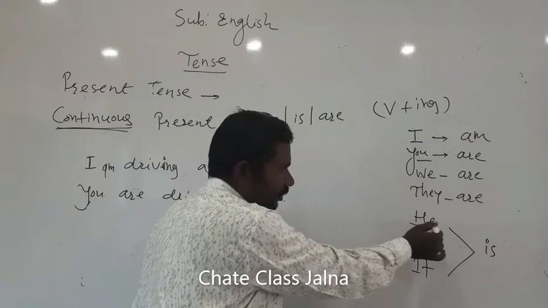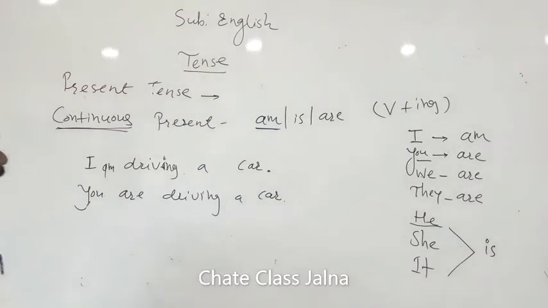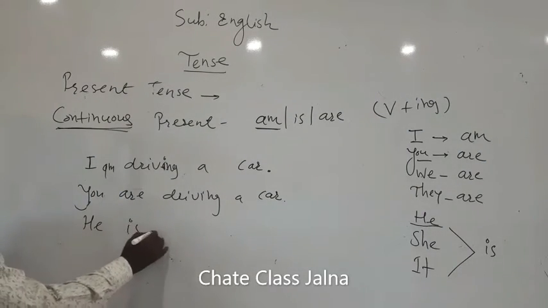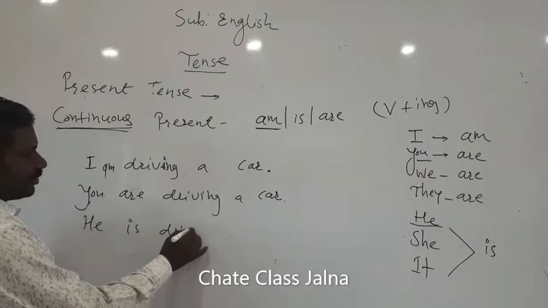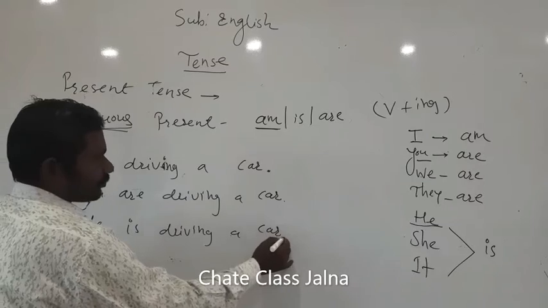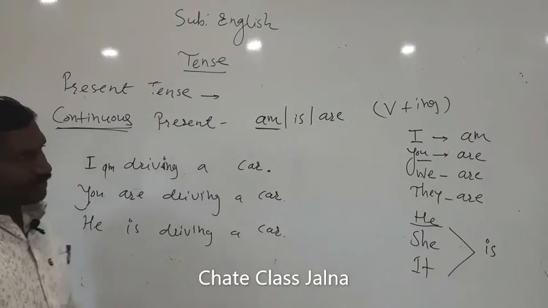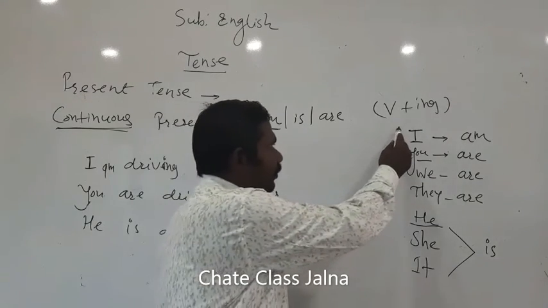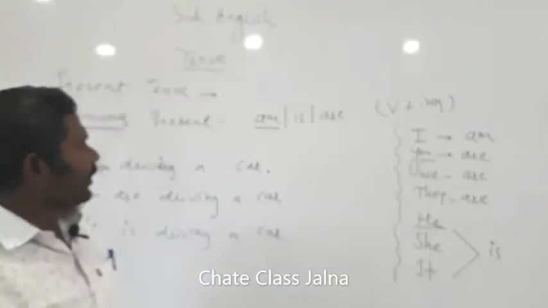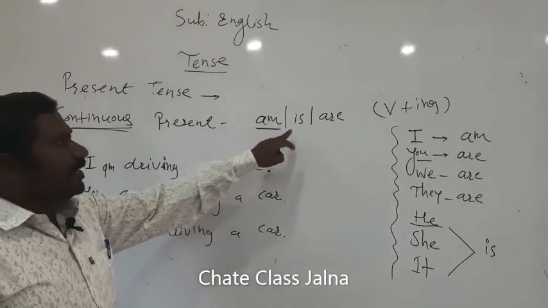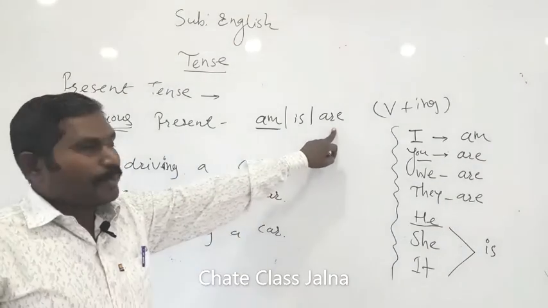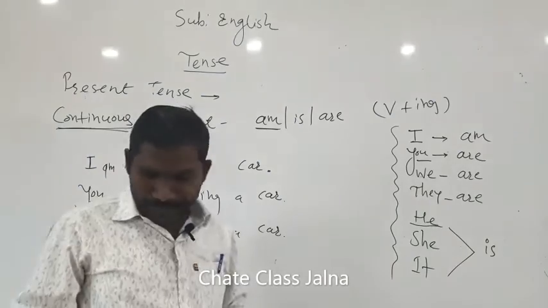And if it is about the third person singular, he is driving a car. I think taking the examples of all these, you may understand it better. In present continuous, is is used for singular pronouns, and are is used for the plural ones. Okay, next.